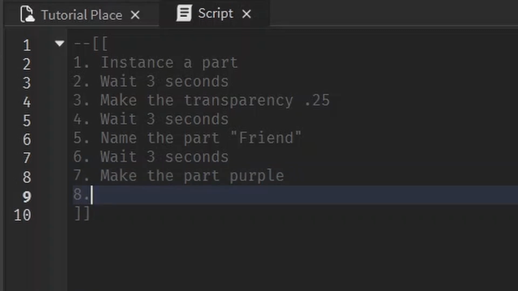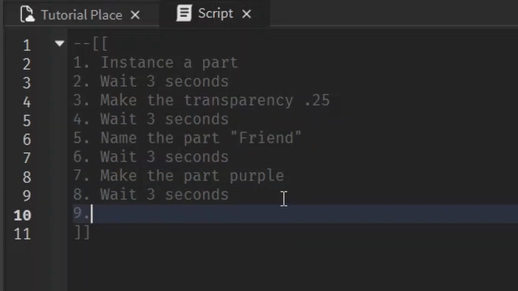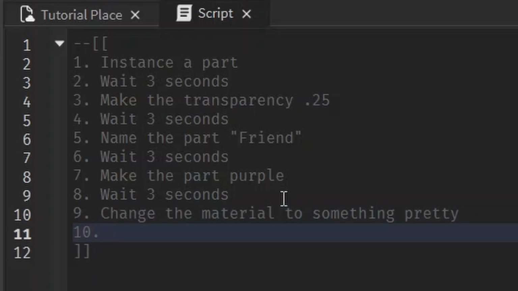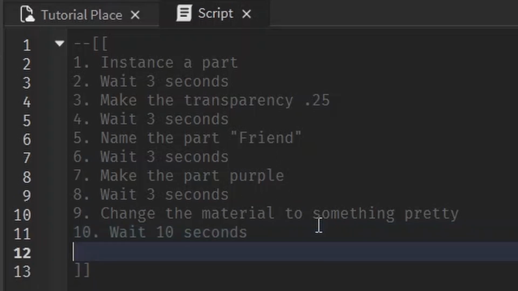Then you know what, I'm just going to copy and paste this at this point. Wait 3 seconds. Then I want you to change the material to something pretty. And then I want you to wait 10 seconds actually. And why do I want you to wait 10 seconds this time? Because I want to give you enough time to cry, because you won't be seeing your friend soon. Because the last thing I want you to do is set CanCollide to false.